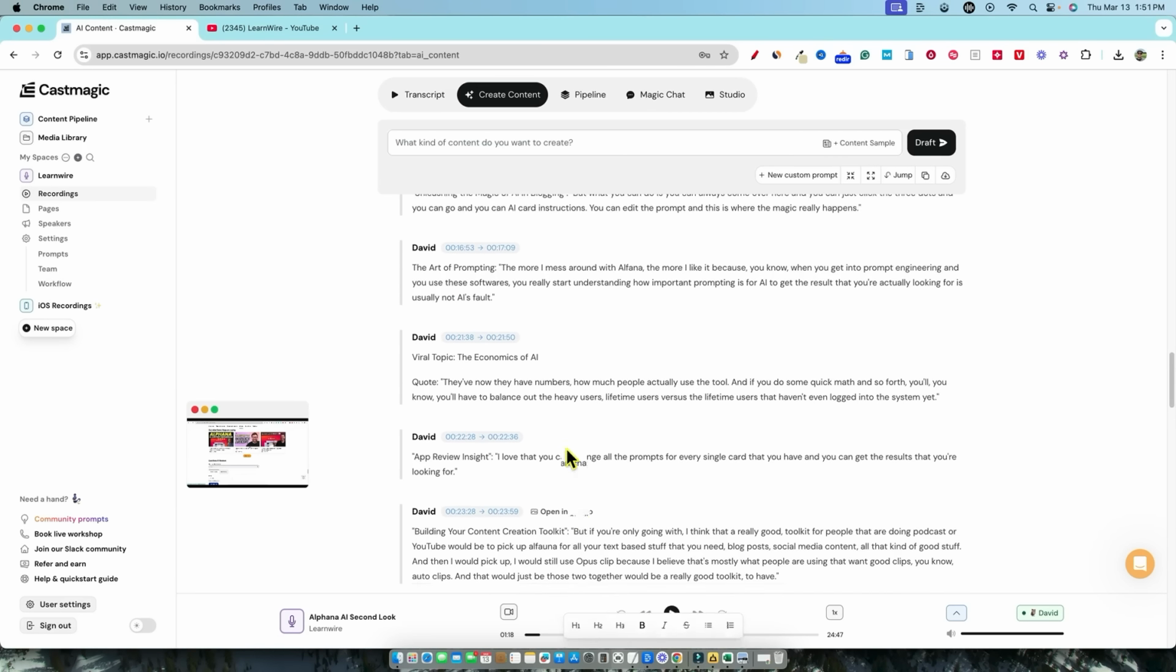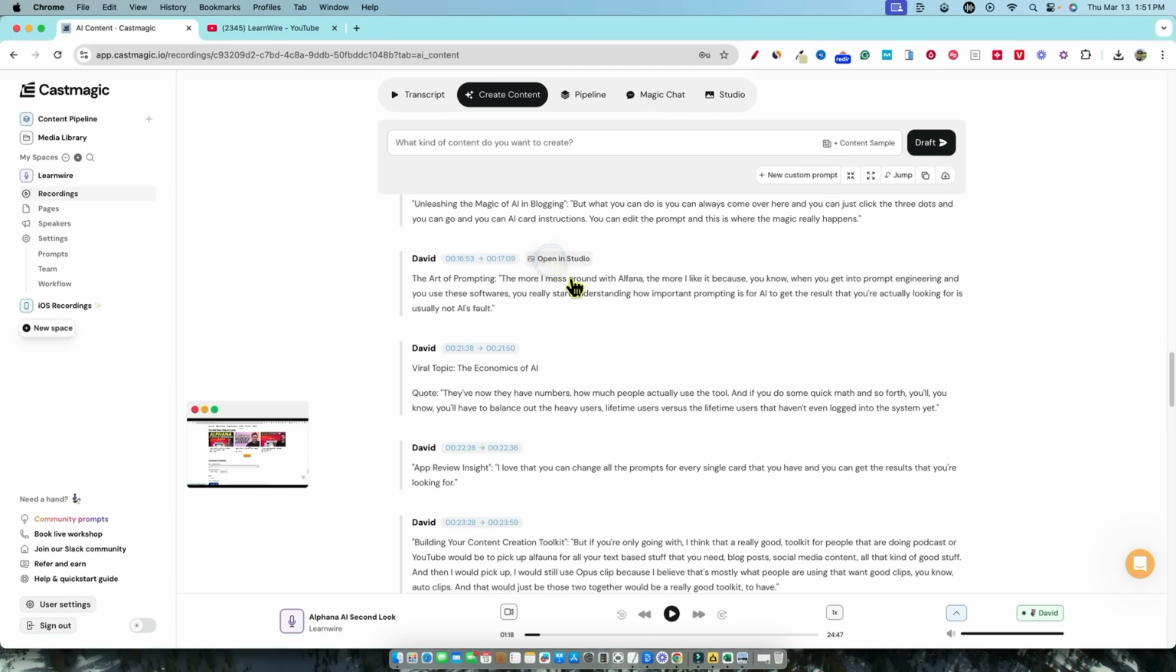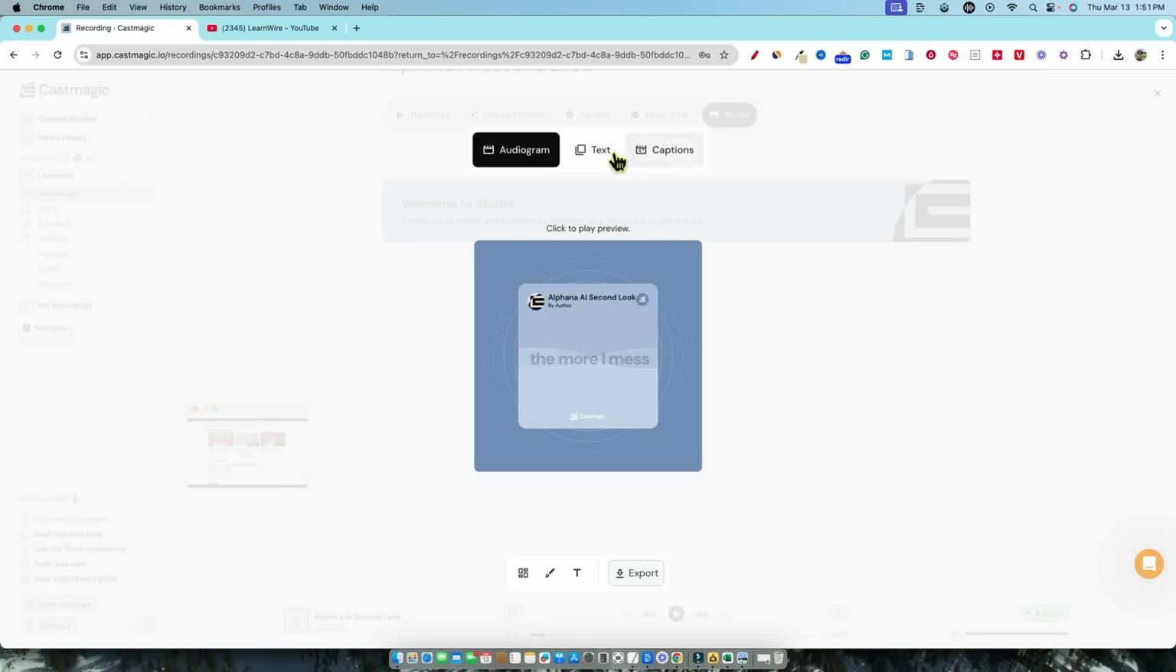And we want to look at this, and it says open in studio. What does that do for us? Okay, so this is the studio. This is where we can go, and the more I mess around with Alphana, the more I like it, because when you get into prompts, so this is cool. You could use these for Instagram reels and so forth.